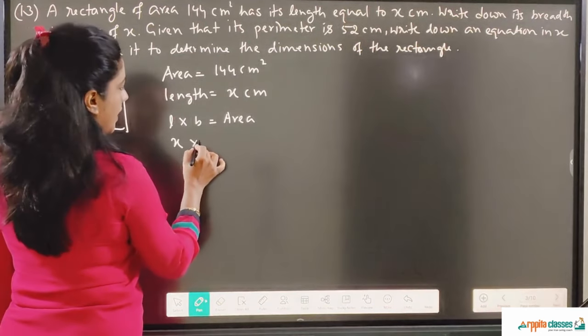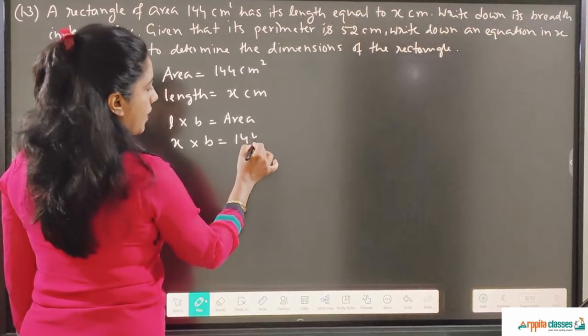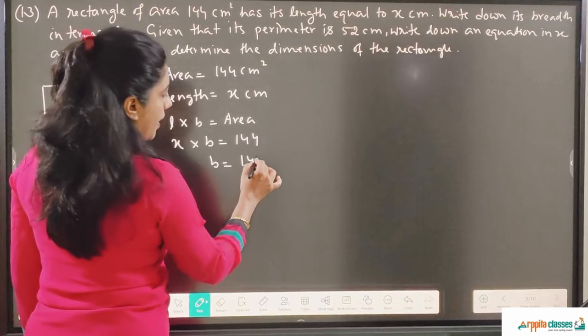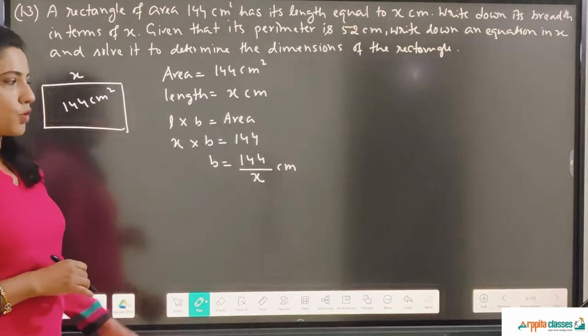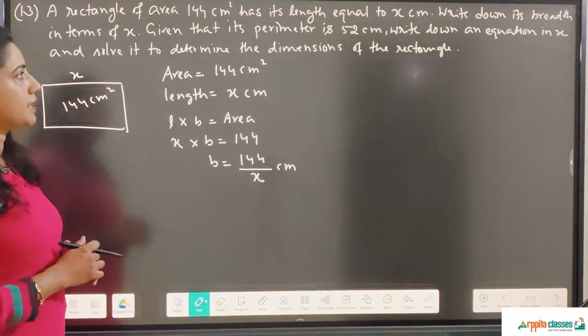So we know length into breadth is equal to area. Length is x into breadth is equal to area is 144. So breadth will be 144 upon x. The unit of breadth will be centimeter. So we got the breadth in terms of x.